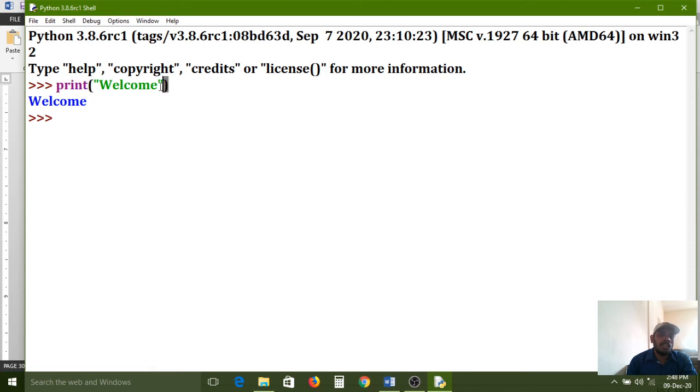Am I correct or not? And this function was already developed by the predefined developers. It comes along with the Python software. So we no need to develop this functionality again. It has already been developed by the Python software developers, the Python introducers. So whenever you want to use it, you can use that one.